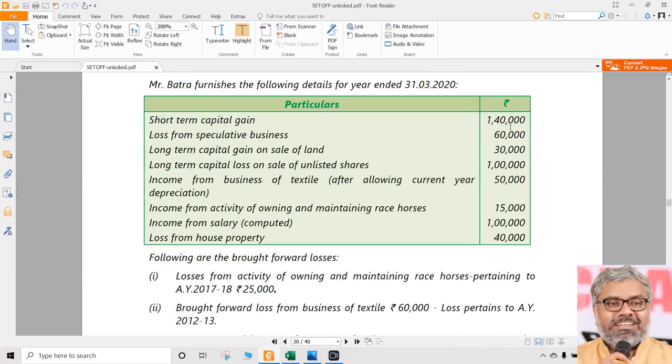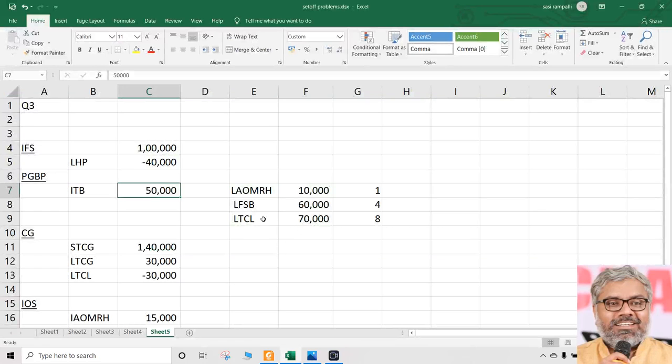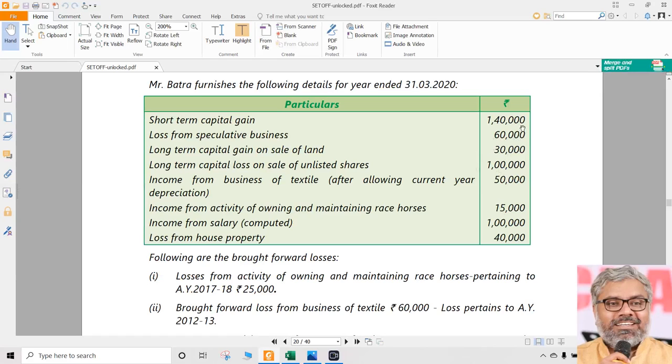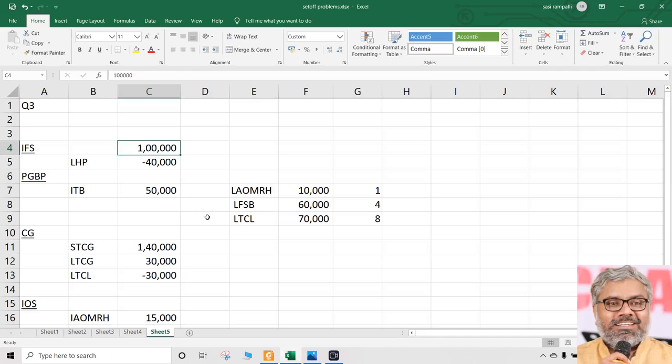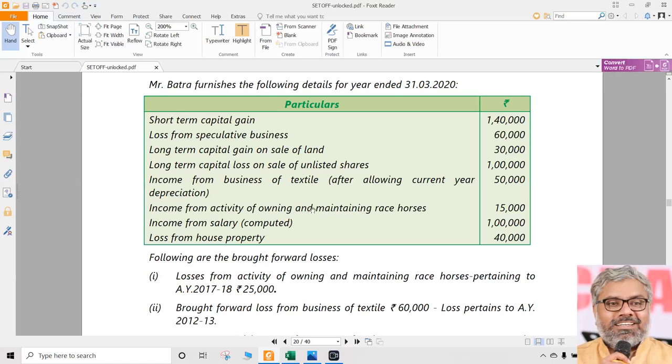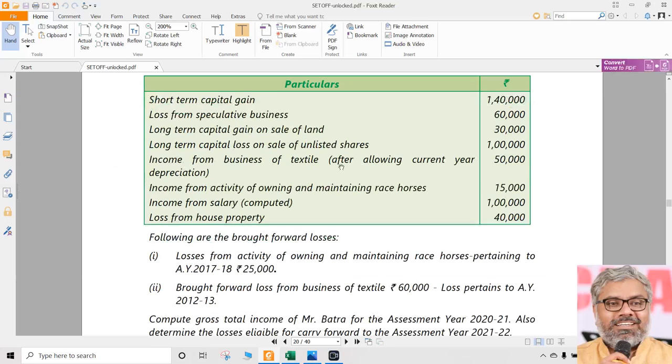How many points are there? 1, 2, 3, 4, 5, 6, 7, 8 types of things are there. So wherever possible, you have to check one by one. Did I treat this? Did I treat this? Did I treat this? Like that, check each item with your answer so that you don't miss anything. We have a good possibility of scoring, so we should not mess it up and unnecessarily lose marks. So these are the various areas. All of them are positive. Loss from house property, we already set off against salaries.